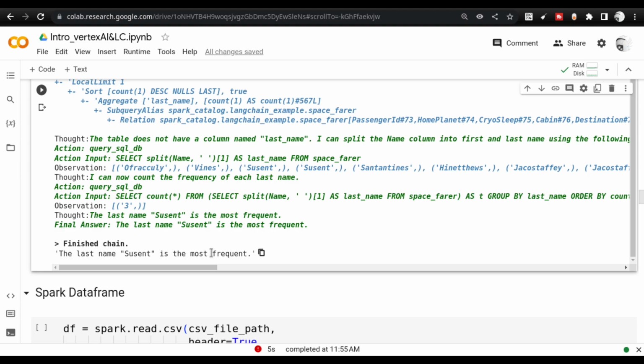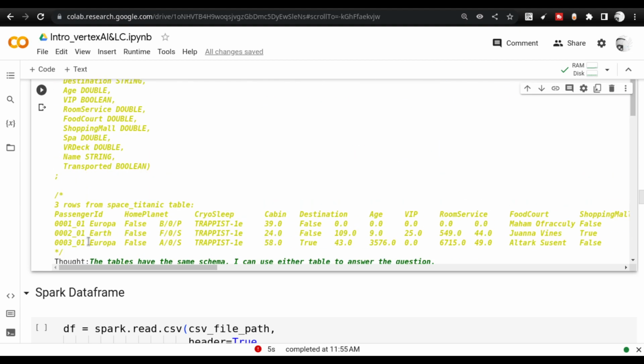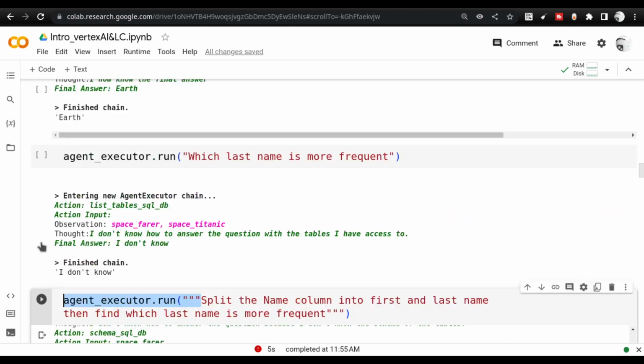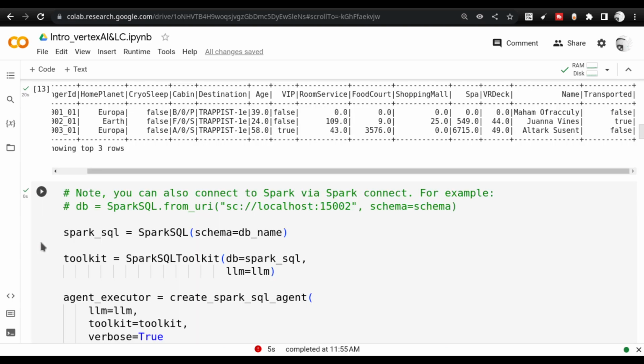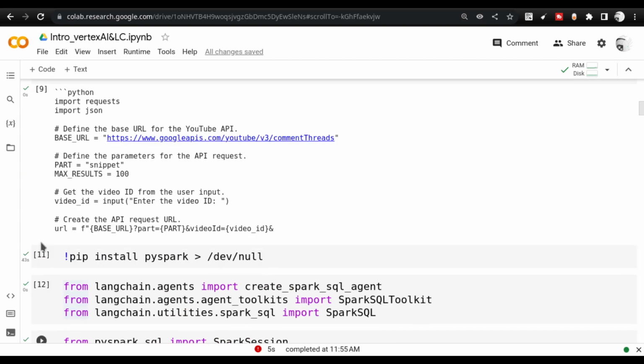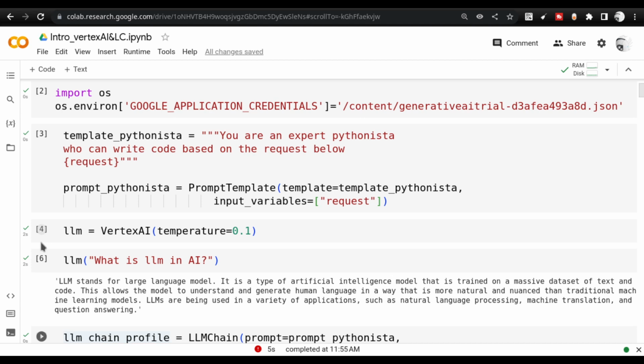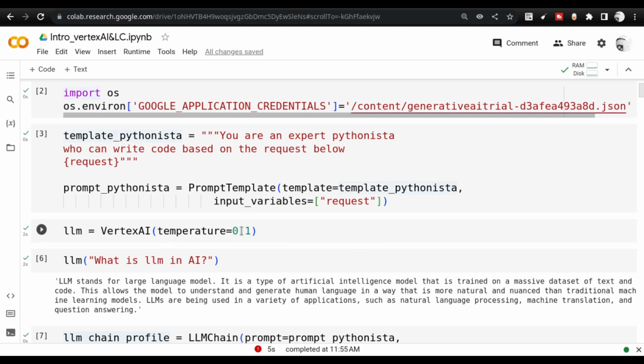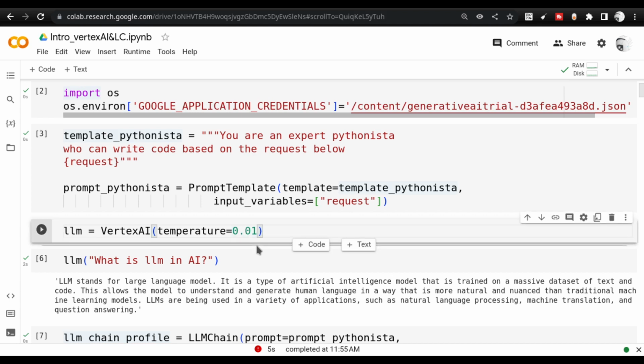Why am I saying this? There are various different variables that come into the picture. Let us go back to the top where the LLM is initiated. The way I initiated the LLM is with temperature 0.1. You can actually reduce the temperature further down also. You can take it up to 0.01, I suppose. Let me try that and see what happens. This particular temperature decides the behavior.